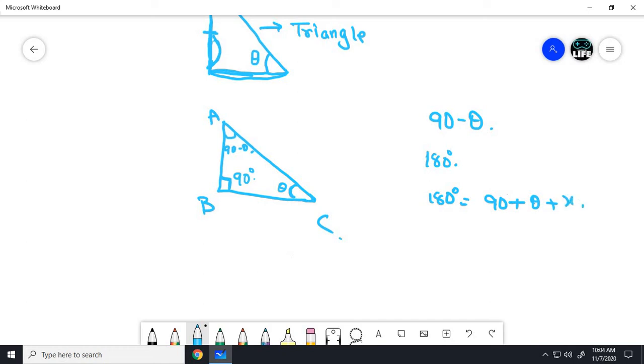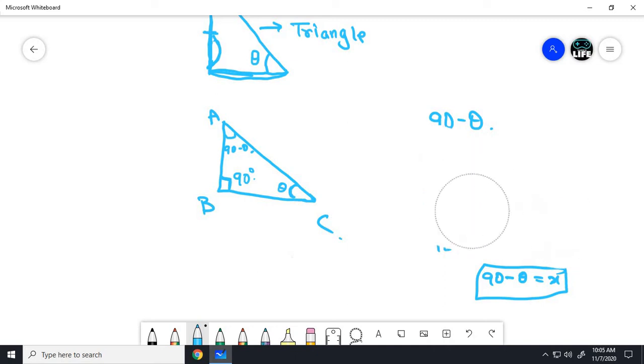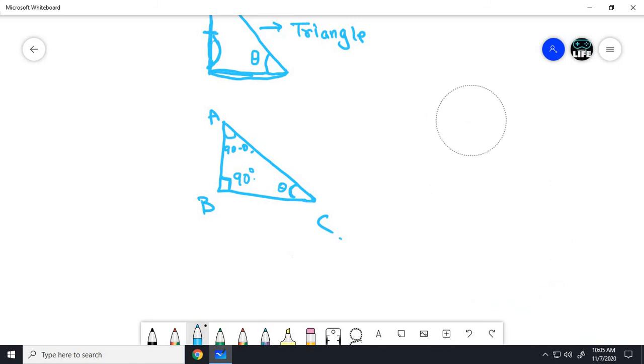Now we want angle x. So transpose all RHS to LHS. So 180 minus 90 minus theta equals x. So 180 minus 90 is 90 minus theta equals x. So what is x? Angle A. So angle A equals 90 minus theta. Simple. So this is one of the fundamentals in learning trigonometry.